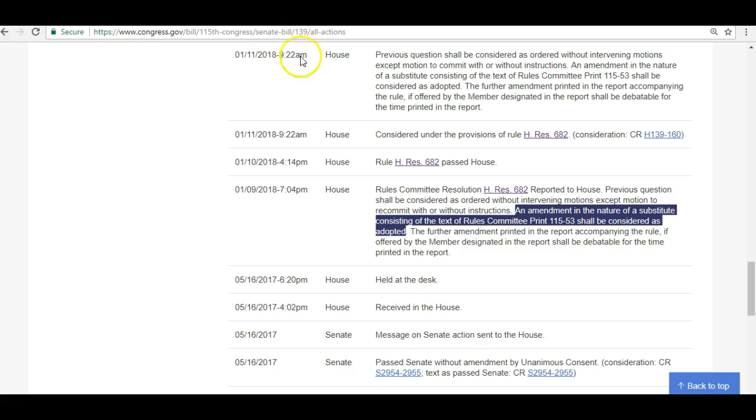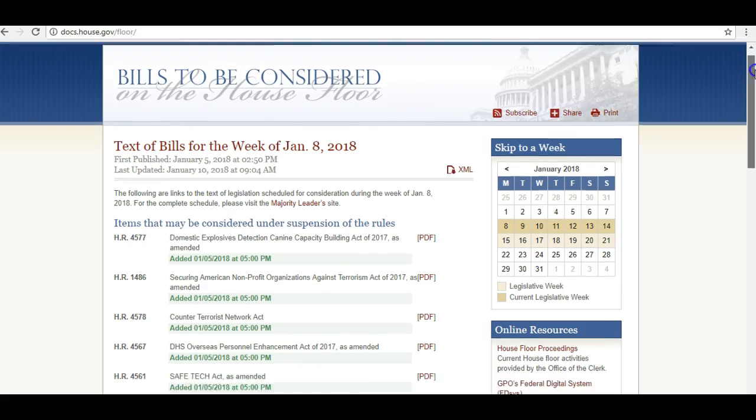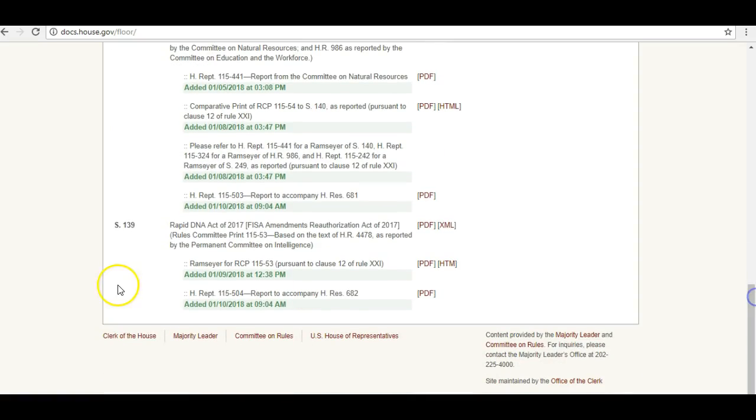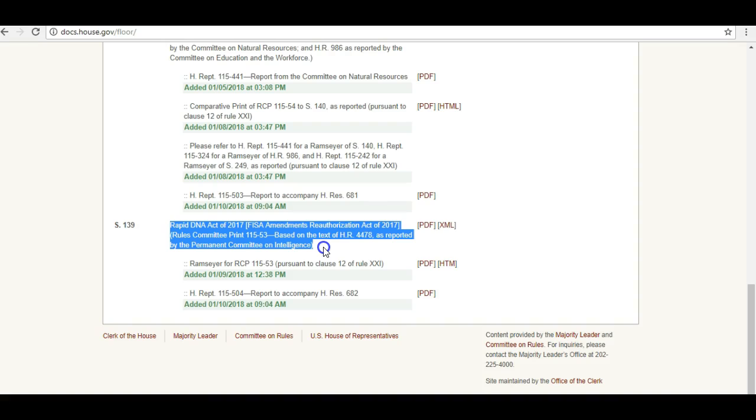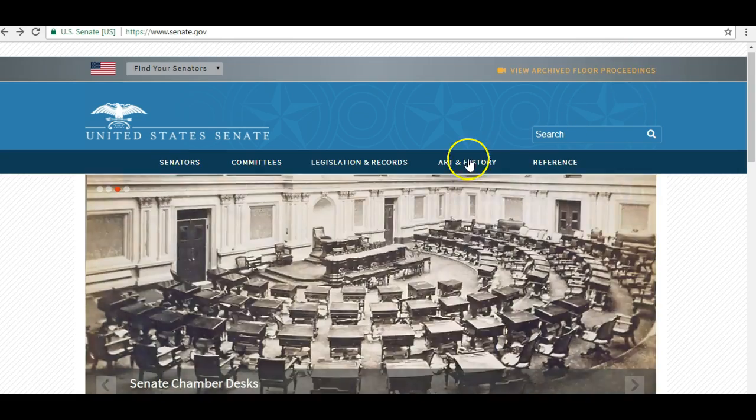Rules Committee print 115-53. Go to the House website. Bills to be considered. Scroll down. S.139. Here it is. Rules Committee print 115-53. PDF right here. Rules Committee print 115-53 based on the text of H.R. 4478. Now, for further confirmation, now that it's passed the House, we go to the Senate.